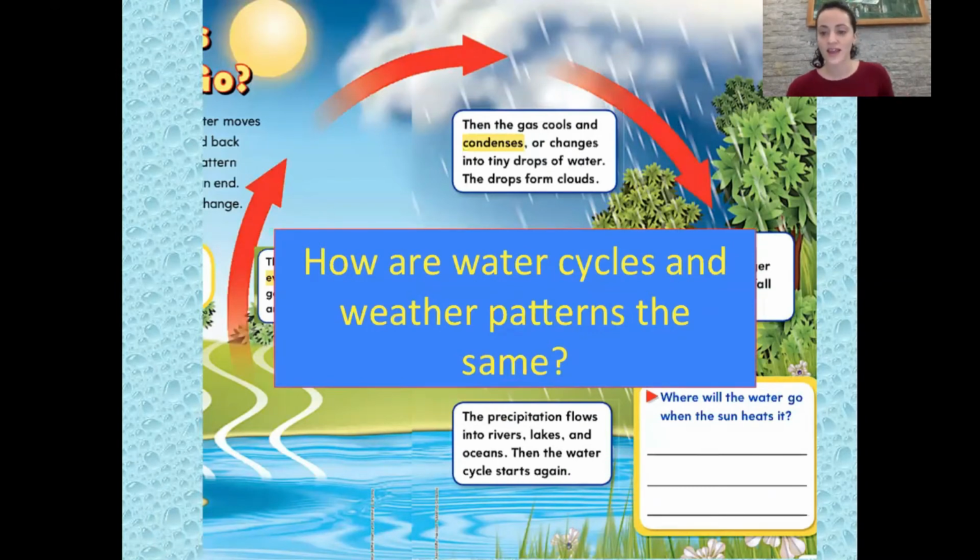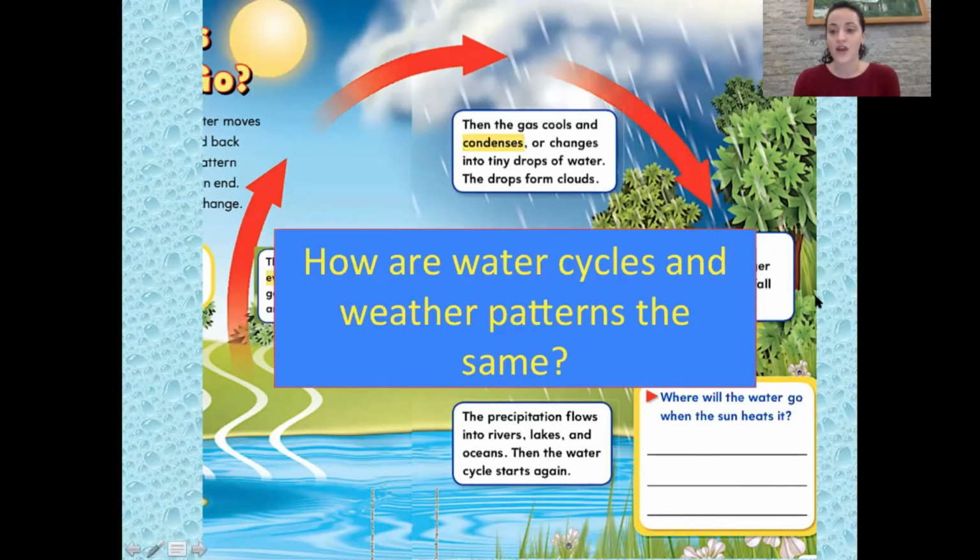How are the water cycles and weather patterns the same? Can we hear you, Cherry? Yes. Yay! How are they the same? How is summer, winter, fall, spring, morning, afternoon, evening, night, and the water cycle? What do they all have in common? They all repeat over and over again, right? What is that called? Yeah, they're recycled. That's one way to put it.